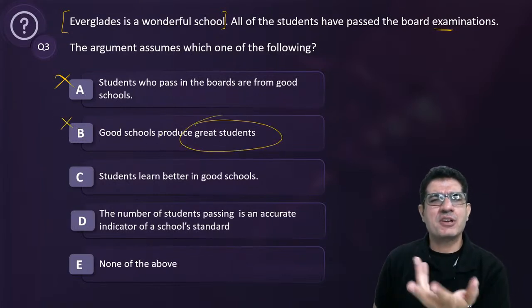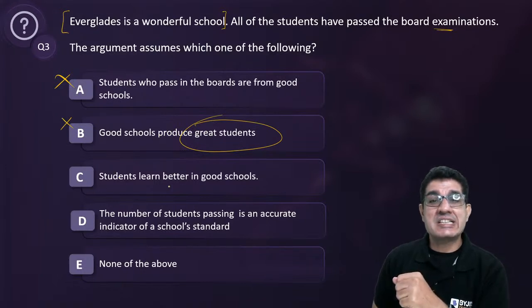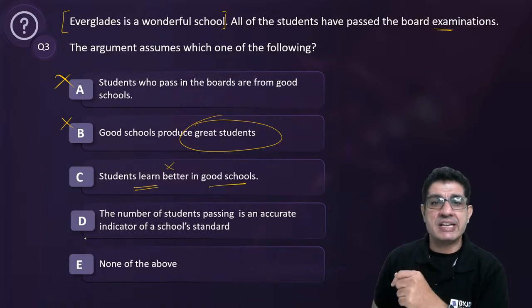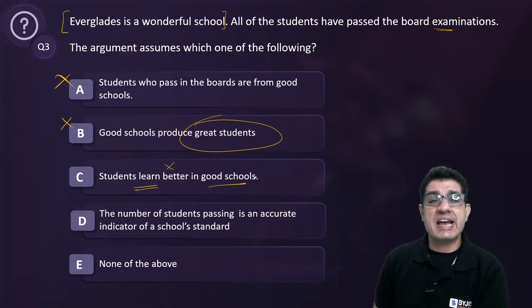Where are we? Not even talking about great students. Students learn better in good schools. We are not talking about learning in the argument. We are not talking about good schools. Can be ruled out. D, the number of students passing is an accurate indicator of a school's standard.